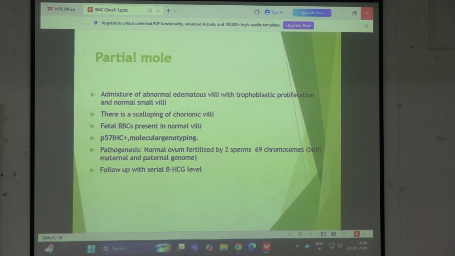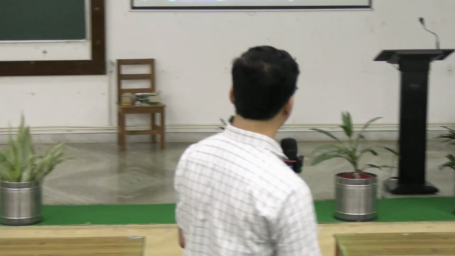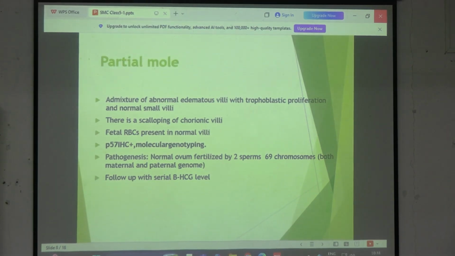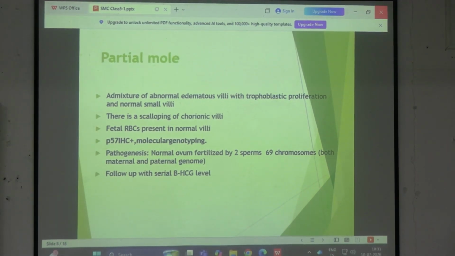How do you differentiate a fetal RBC from an adult RBC? fetal RBC মানে এমনি RBC বললেই তো হতো, fetal RBC কেন বলছি? হ্যাঁ, আমি দেখে বুঝতে পারবো হিমোগ্লোবিনের কি পার্ট চেঞ্জ এসছে। আন্ডার দ্য মাইক্রোস্কোপ there will be presence of nucleus. fetal RBCs are nucleated RBCs. ঠিক আছে? So there will be presence of nucleus. তাহলে কি হলো যে nucleated RBC if you find under the microscope, then definitely this is not a case of complete mole, this is a partial mole.